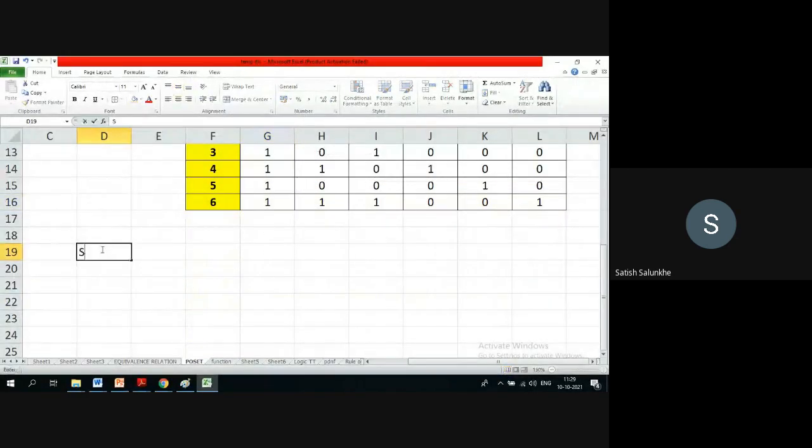I'm just writing here S is equal to {A, B, C}. So what is power set of S? That I already described in earlier classrooms. So can anybody tell me what will be the elements in this power set of S?